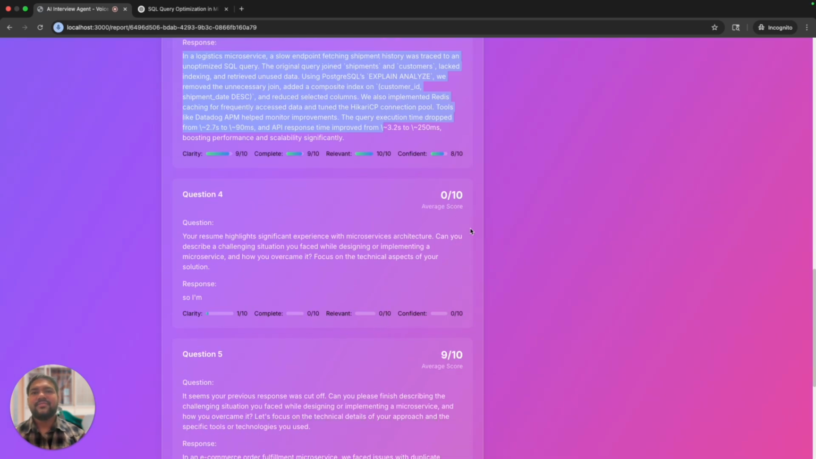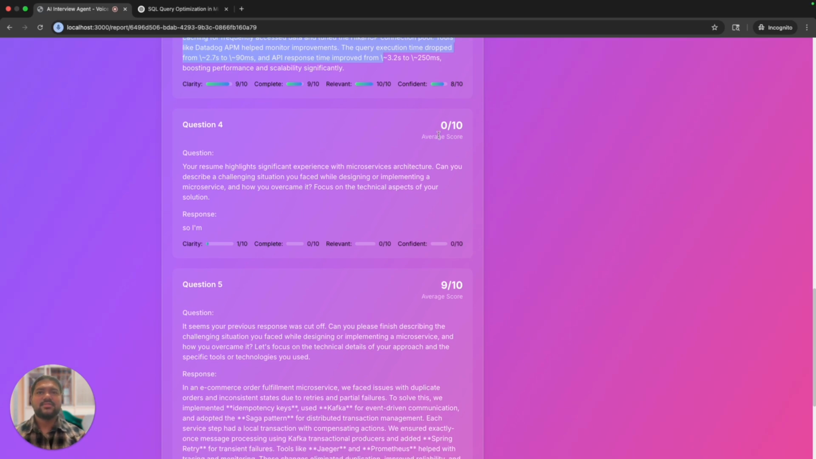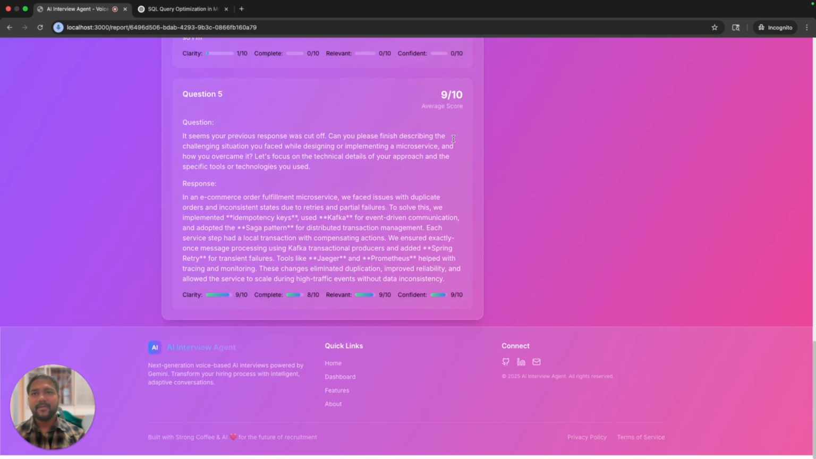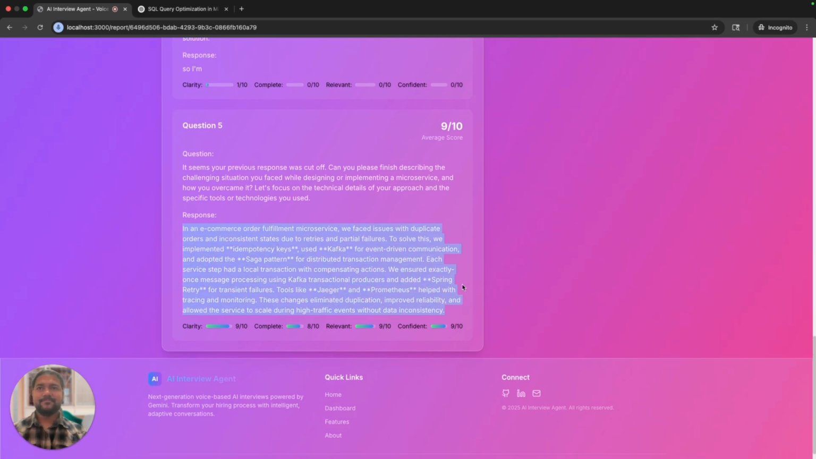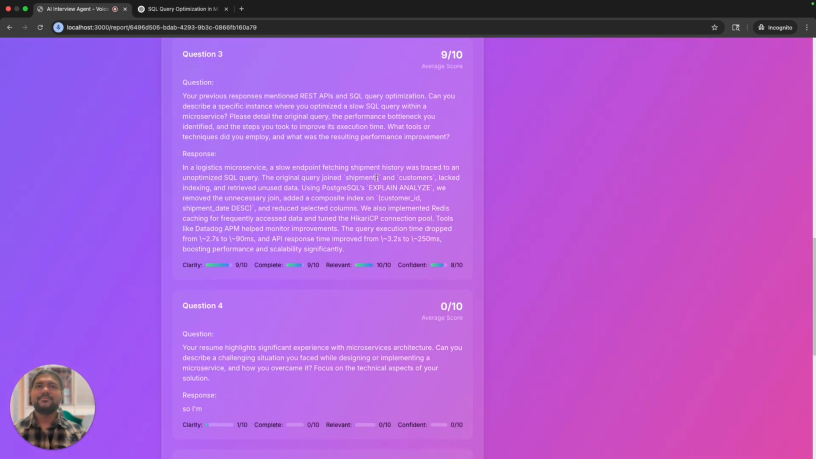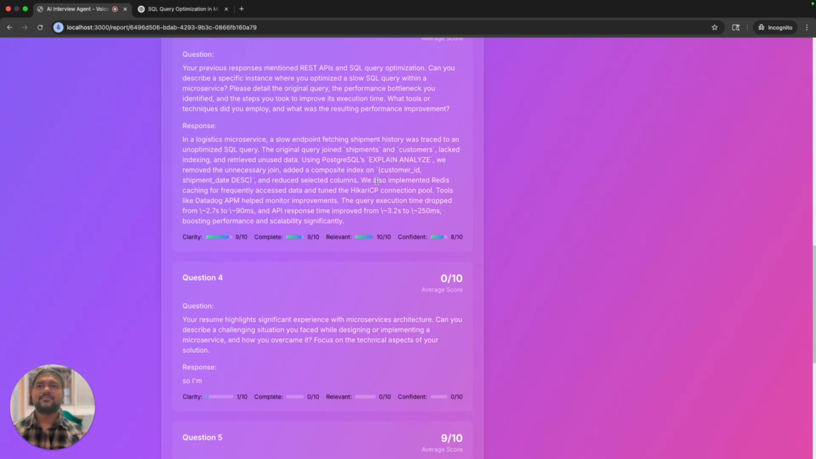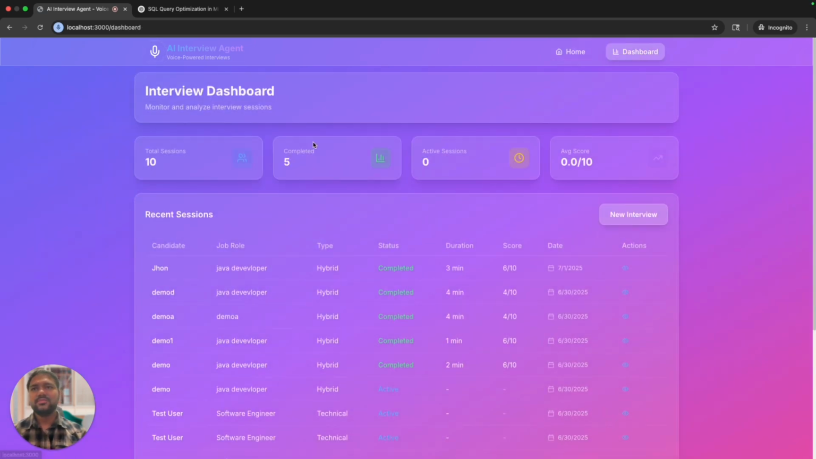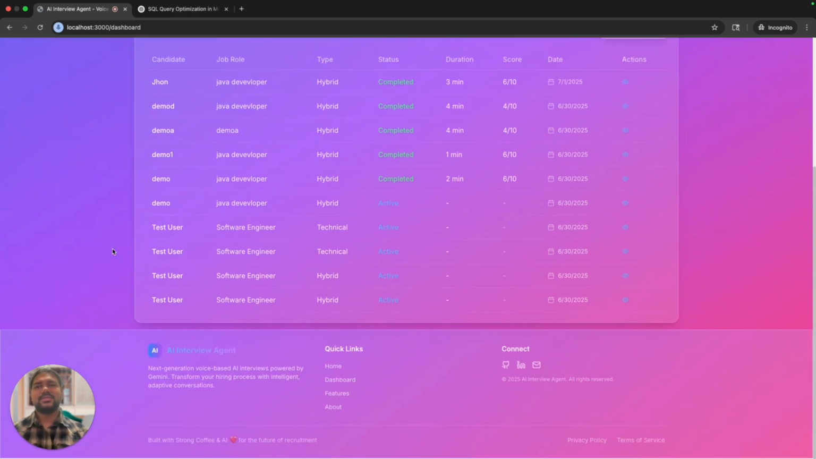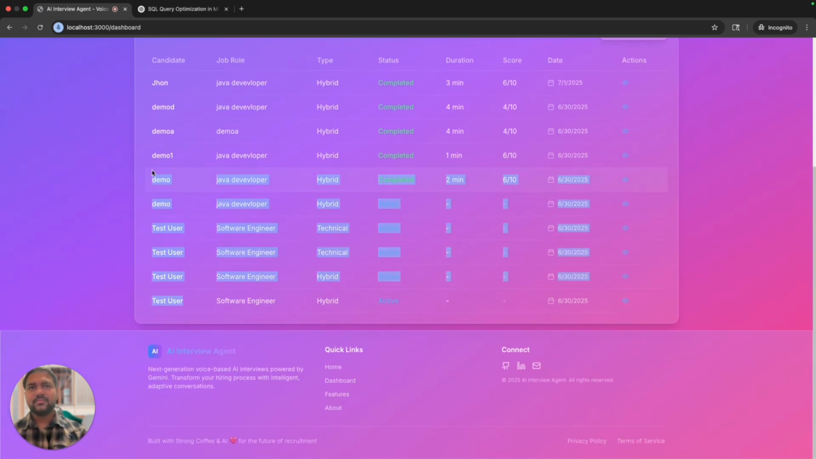So if we didn't give any response, it's going to give you 0. So we can export it or share it based on that. So I'm just going to hit the dashboard. So here these are a few things that I have tested while developing.